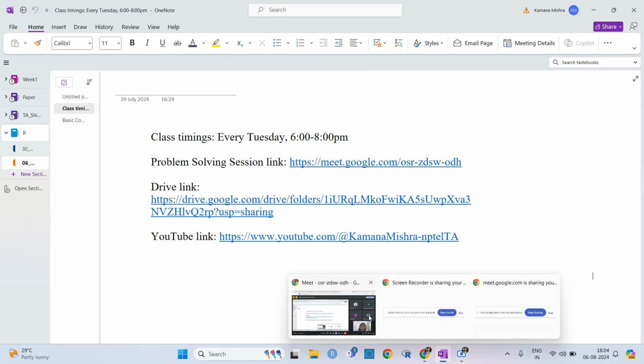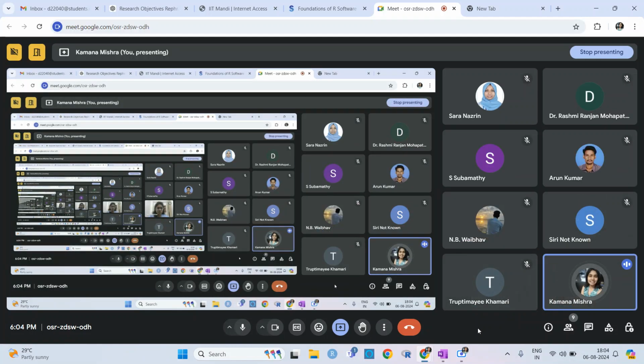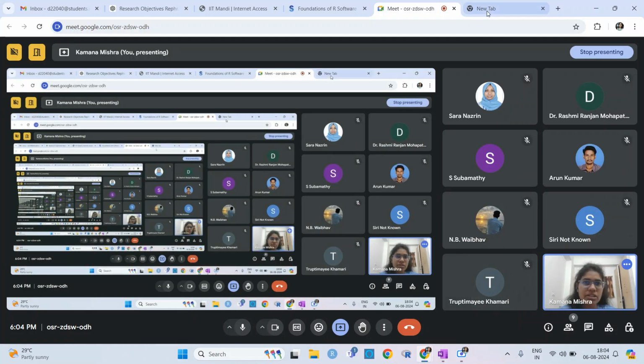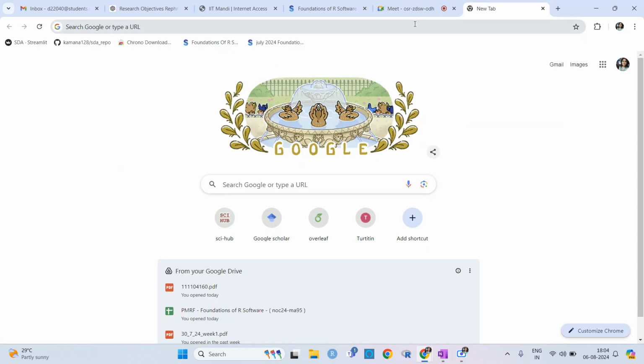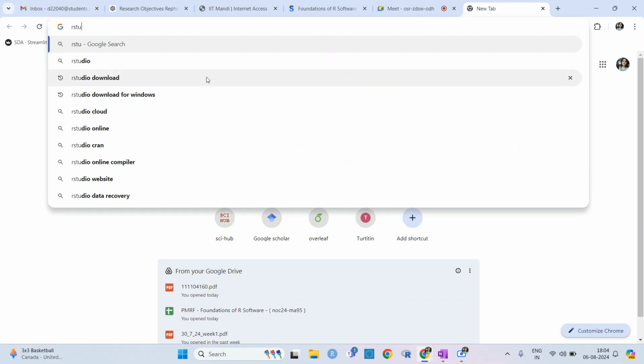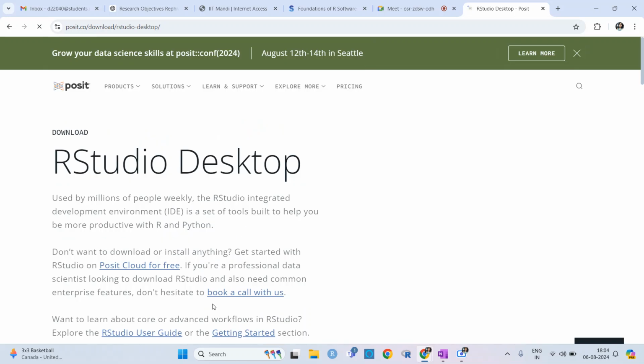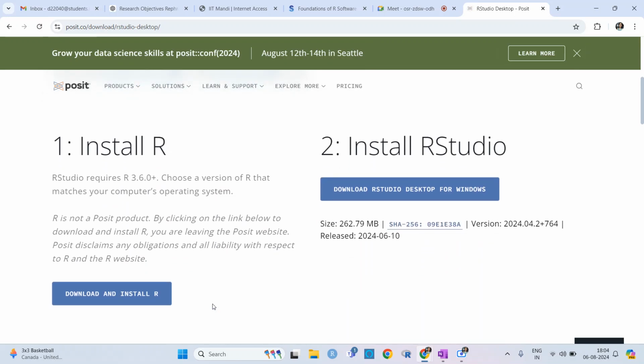If you want to download R Studio, I think it is already given how to download it, but I'll show you very fast. You can download it for Windows, or for Mac or Linux, you can search similarly. For R Studio, you need to install R first.